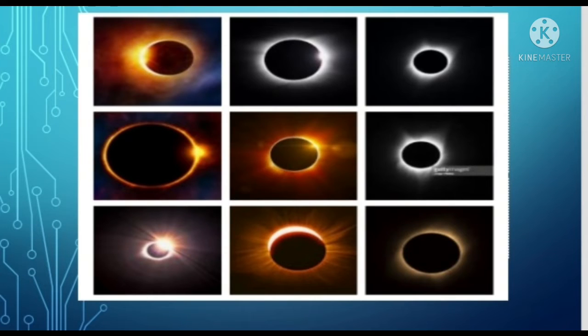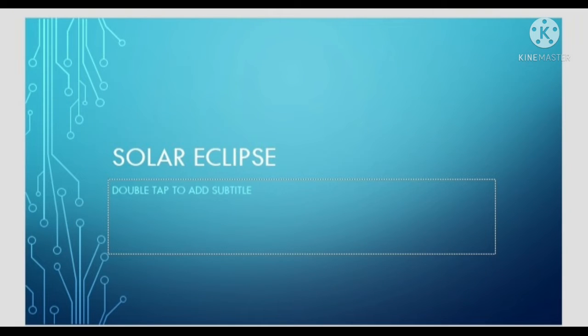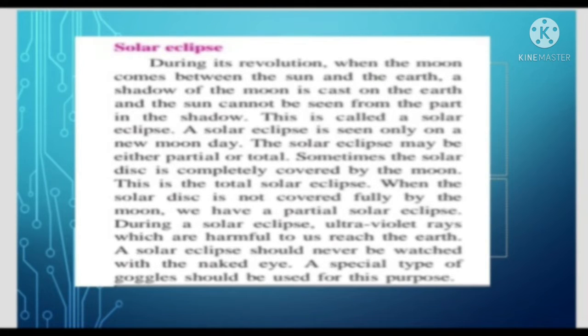During its revolution, when the moon comes in between the sun and earth, the shadow of the moon is cast on earth and the sun cannot be seen from the part of the shadow. This is called a solar eclipse. The solar eclipse is seen only on a new moon day. The solar eclipse may be either partial or total. Sometimes the solar disk is completely covered by the moon, and this is the total solar eclipse. When the solar disk is not covered fully by the moon, we have a partial solar eclipse.